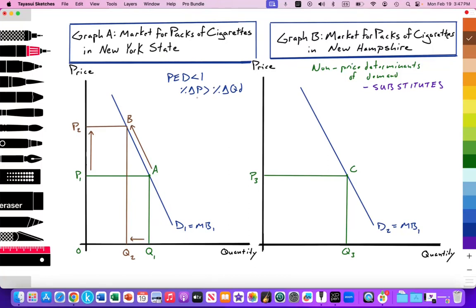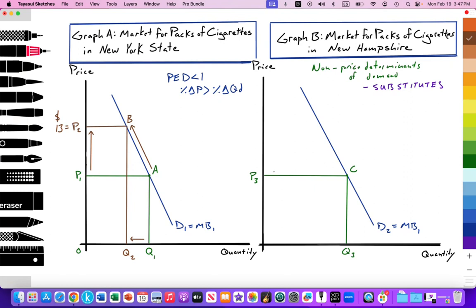And we notice again the change in price greater than the change in quantity. In that example, the state of New York, the price of a pack of cigarettes on average is sitting at about $13 a pack.